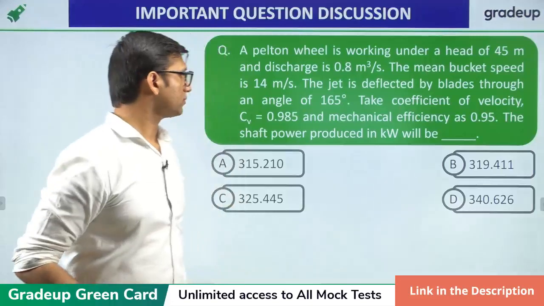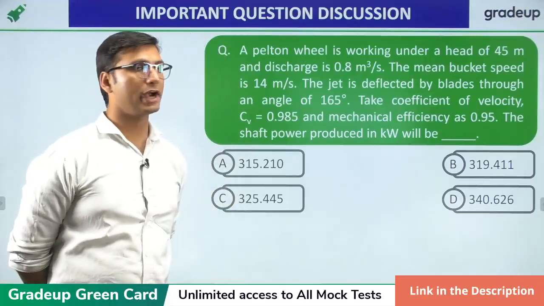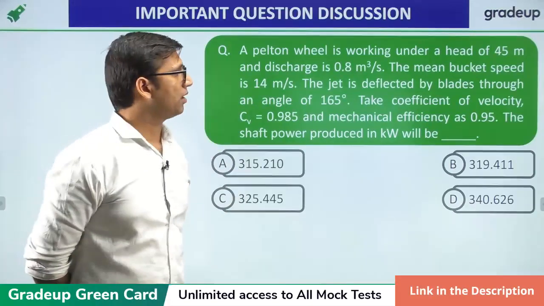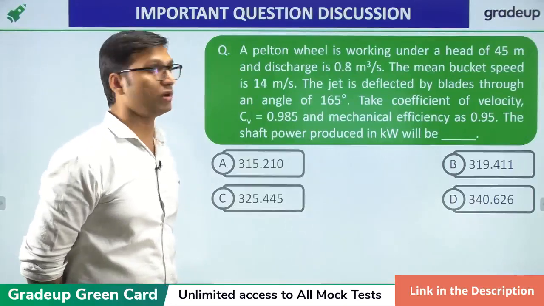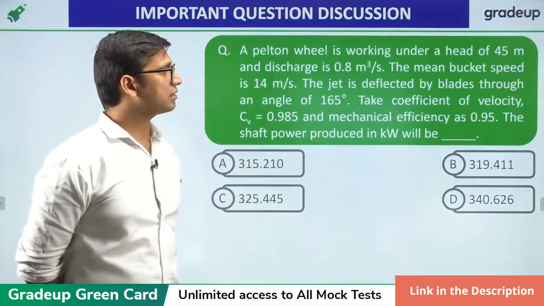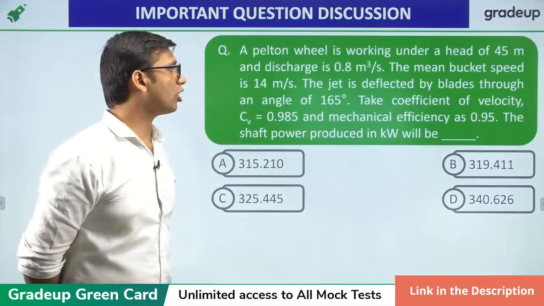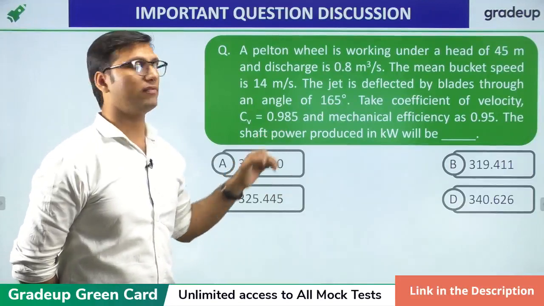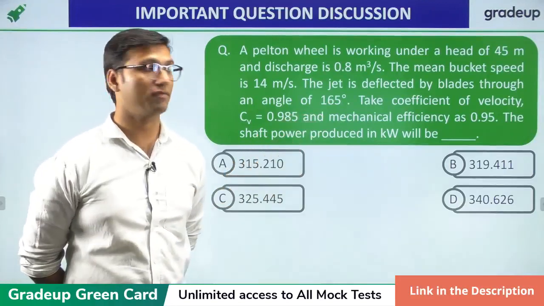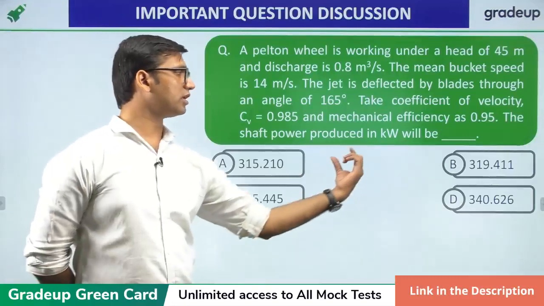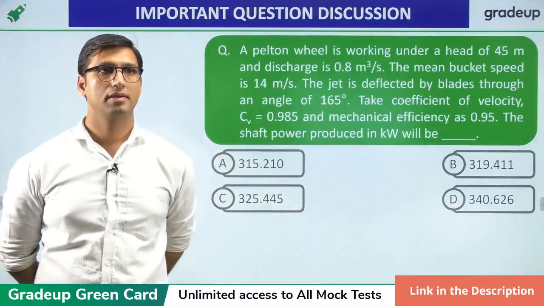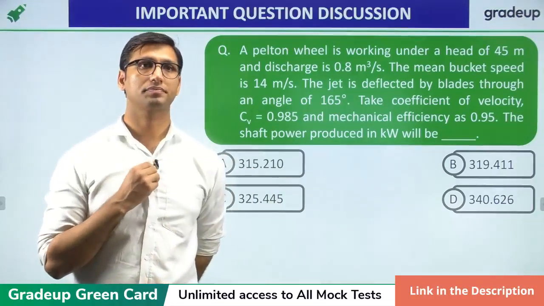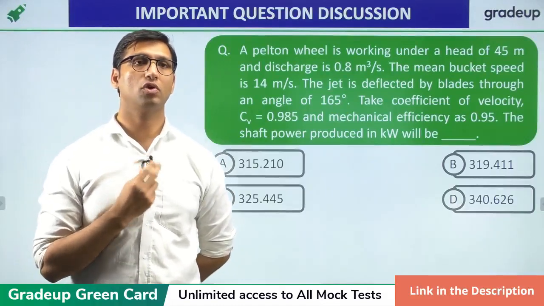Okay. Yes, a Pelton wheel is working under a head of 45 meter and discharge is 0.8 meter cube per second. The mean bucket speed is given as 14 meter per second. The jet is deflected by blades through an angle of 165 degree. Take coefficient of velocity as 0.985 and mechanical efficiency as 0.95. Thus, shaft power produced in kilowatt will be. Yes, guys, solve this question and tell me the answer. What is the right answer? I will be giving you 2 minutes to solve this question.